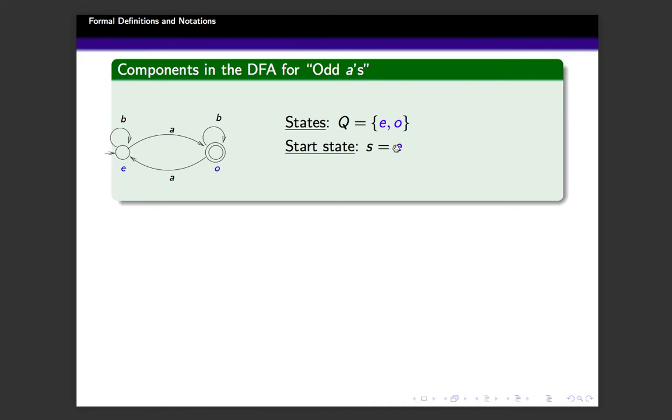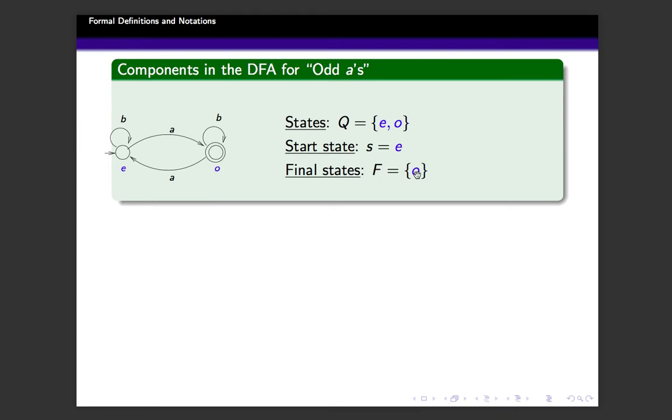The third one is the transition, but before that we are going to see the set of final states. In this given example, only one final state is there, but in general there could be one or more final states. So there are 3 components listed now: the set of states, the start state, and the set of final states. In this example, only one.